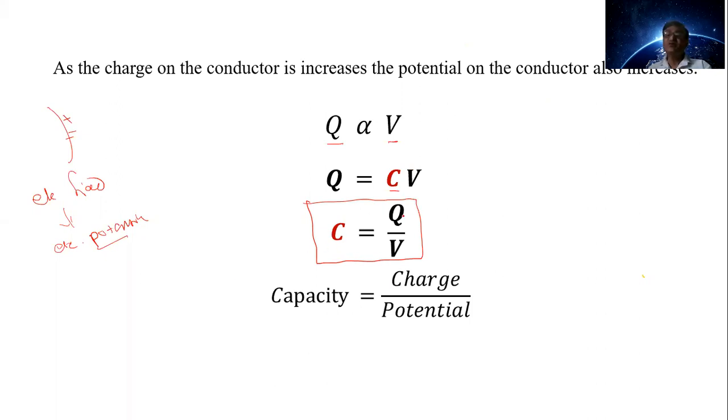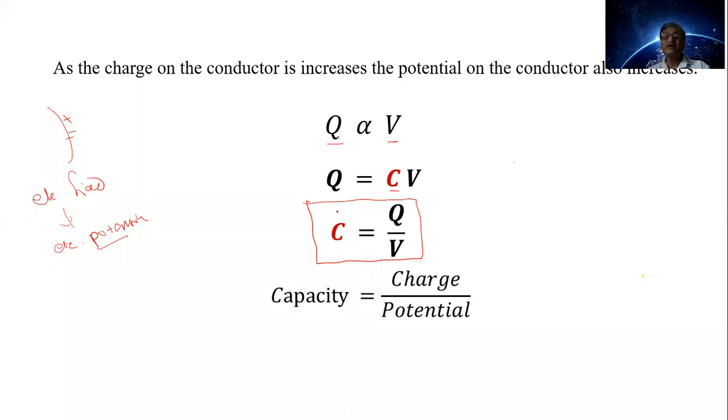Now here, C is equal to Q upon V. Capacity of the conductor is defined as the quantity of charge required to raise its potential by unity. Now this is the quantitative definition of capacity of the conductor. Or you can also define it like this.